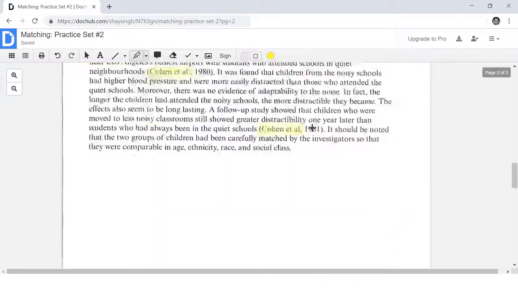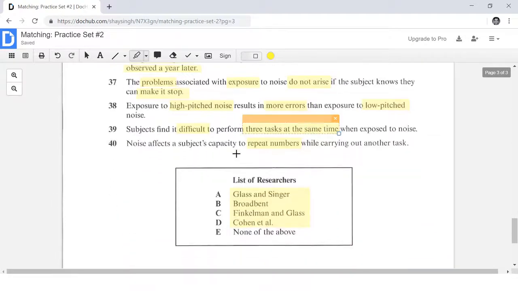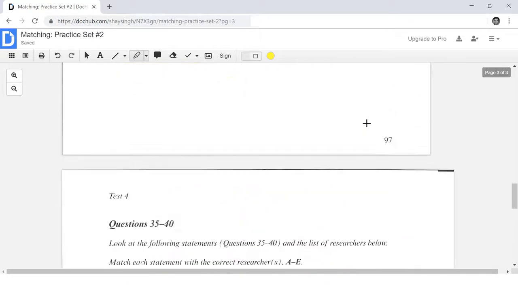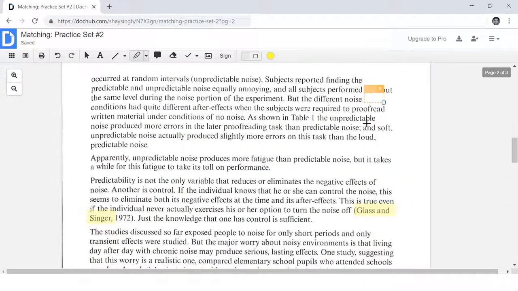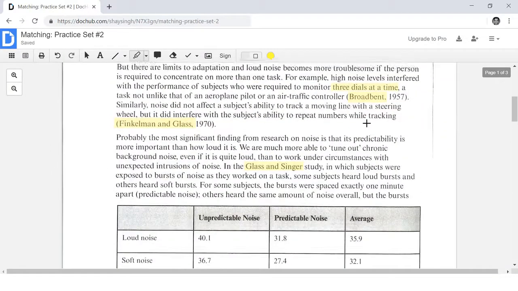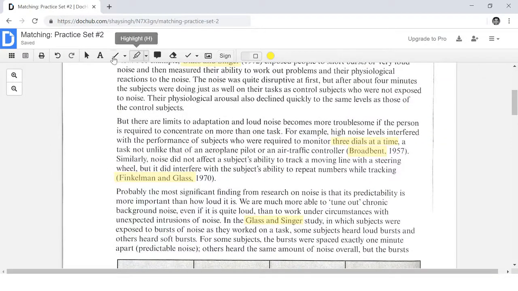All right, so the answer to this question is taken just from this one sentence. So the correct question that matches up with answer choice B is going to be number 39. Number 39 says subjects find it difficult to perform 3 tasks at the same time when exposed to noise. Okay, so when subjects are exposed to noise, they find it difficult to perform 3 tasks at the same time. And that's what it's saying up here. This is our matching sentence right here.